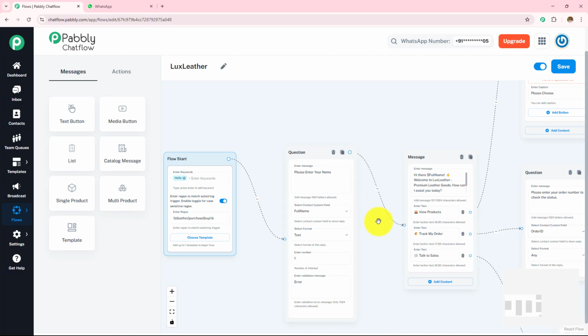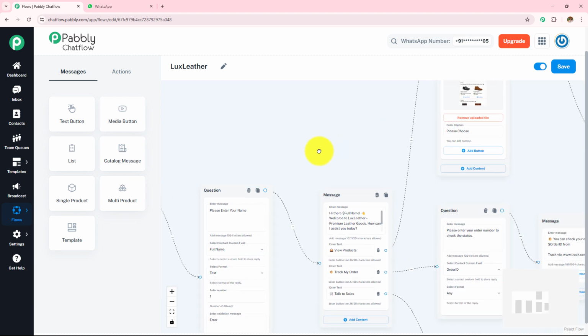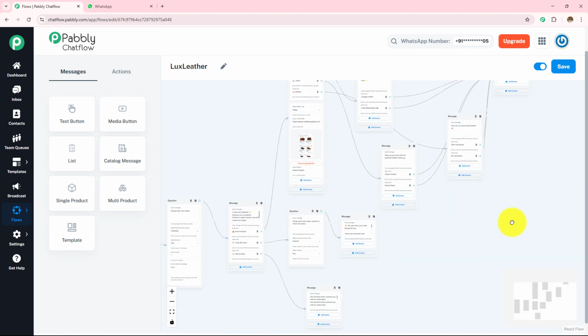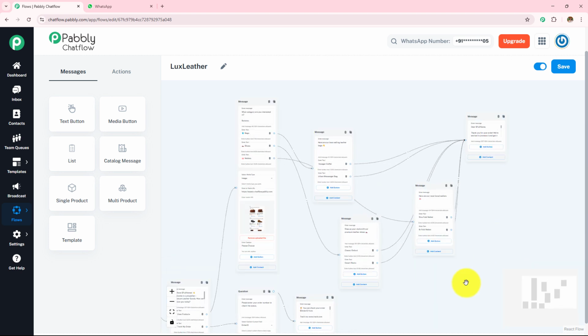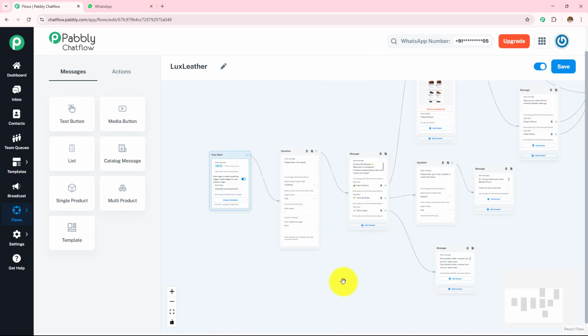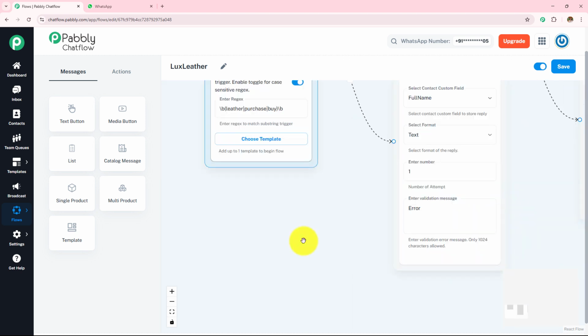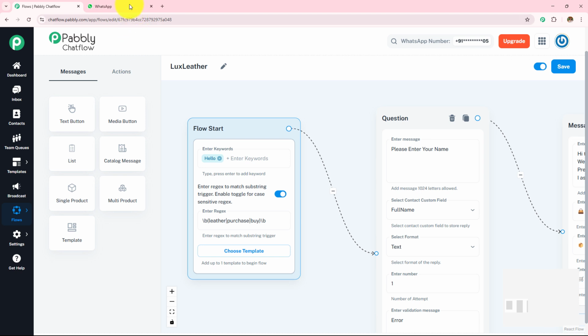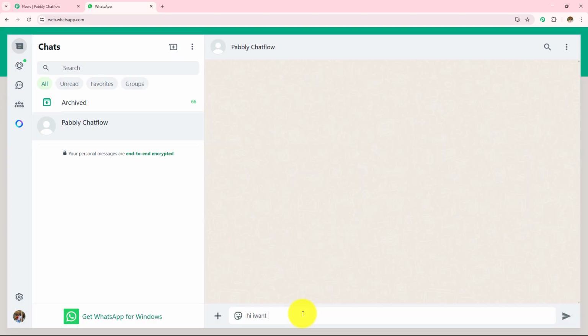In this video, we are going to learn how to create a WhatsApp chatbot for leather goods store business. For this, I have created a WhatsApp chatbot with the help of Pabbly Chatflow, and now we are going to test this chatbot once. For that, I will be opening my WhatsApp and I am going to send some message in my WhatsApp. And if I receive the reply in return, then this means this WhatsApp chatbot is working fine.